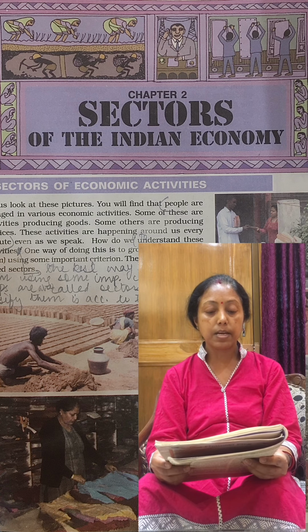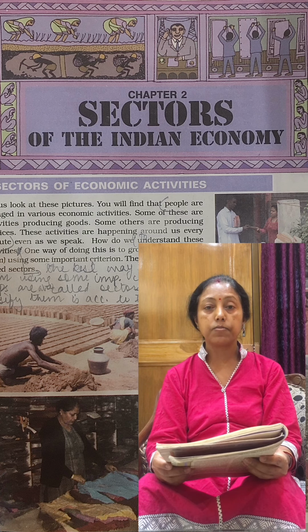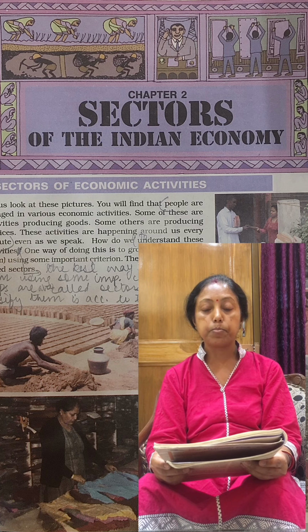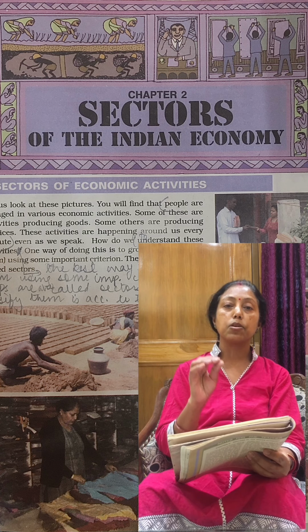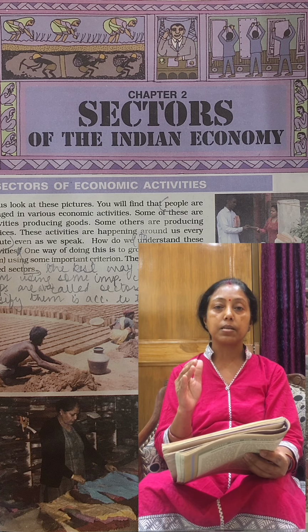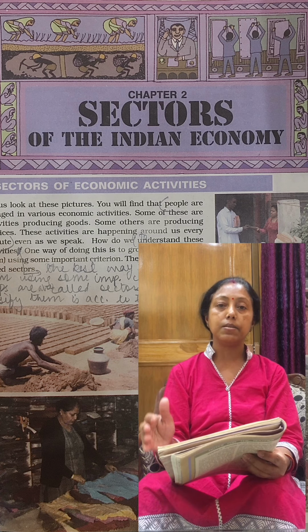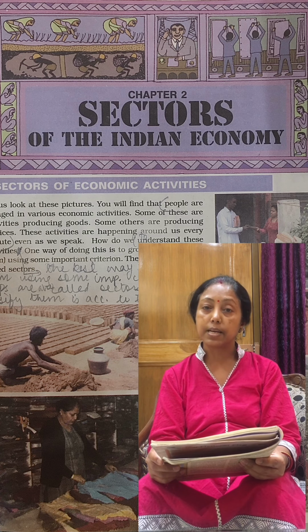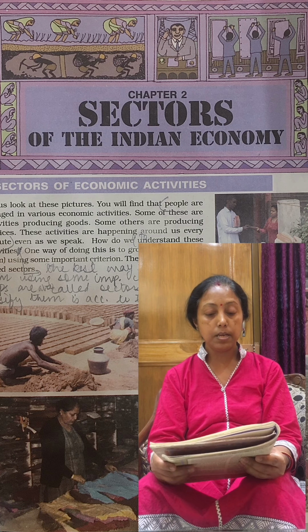How do we understand these activities? We have to understand first of all the meaning of the activities. One way of doing this is to group them using some important criteria. Now these economic activities, we can divide into three groups. These groups are also called the sectors. We call them sectors.